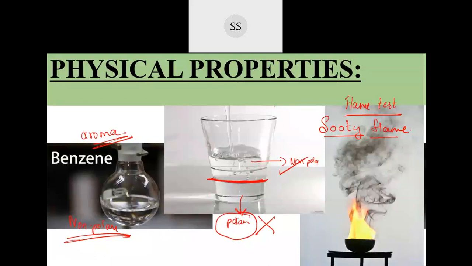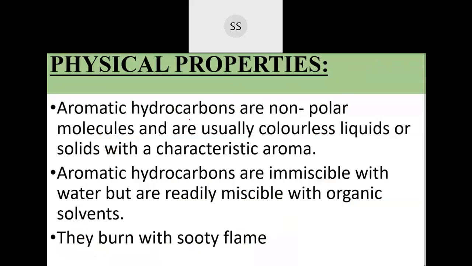So you can make a note: aromatic hydrocarbons are usually non-polar in nature. They are colorless. Higher ones are in the solid state also, and they have a characteristic aroma. And they are immiscible. Immiscible means they are not soluble in water, but they are readily soluble in organic solvents, and they burn with a sooty flame.